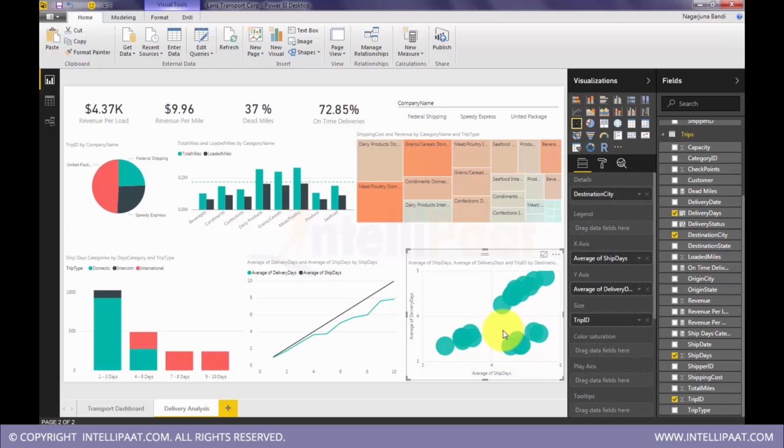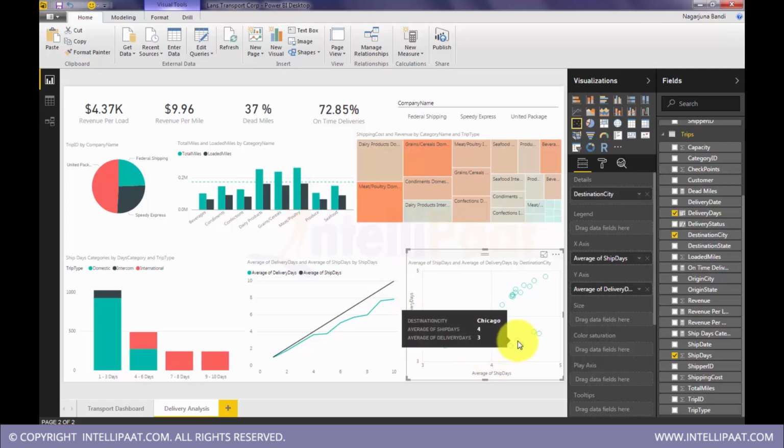But you observe these data points. These are doing really good. Why? Because these are on the extreme right side. Means number of shipping days are increased. So for these points, shipping days are more, but they are not on extreme top. Means delivery days are not more. Delivery days are less. So these are the cities where, if you point, ship days are 4, but we have delivered it in 3 days only.